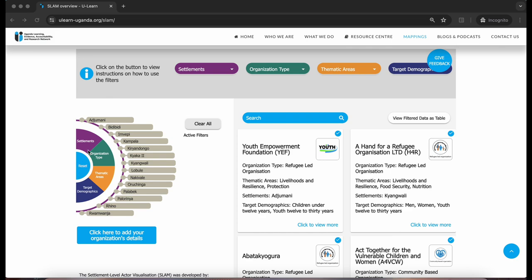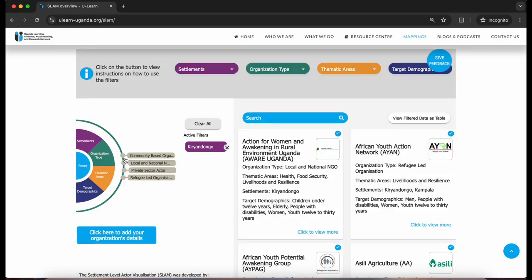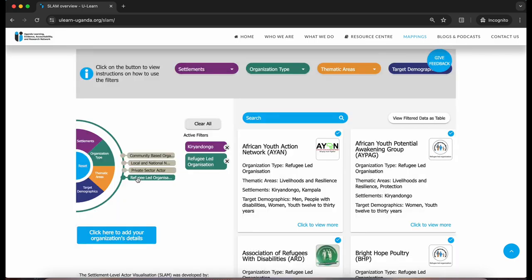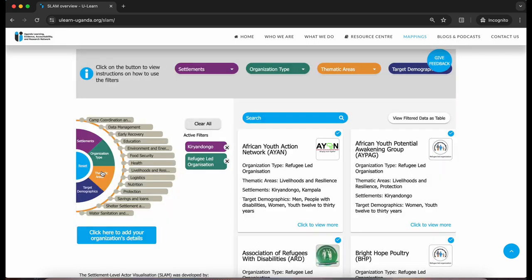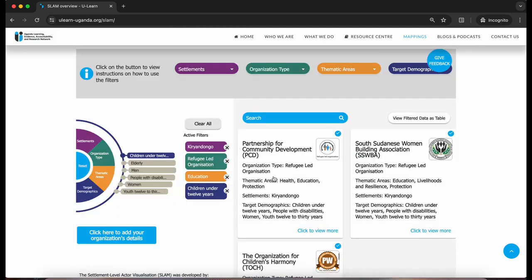For example, under the settlements filter, you can choose Chirandongo. Then select refugee-led organization under the organization type. And under the thematic areas, let's assume to select education. And finally, for the target demographic option, let's opt for children under 12.